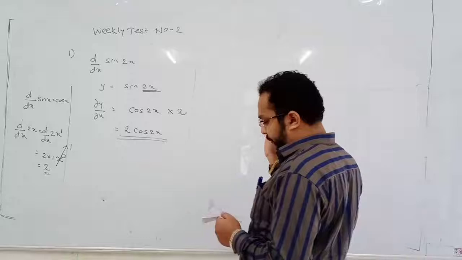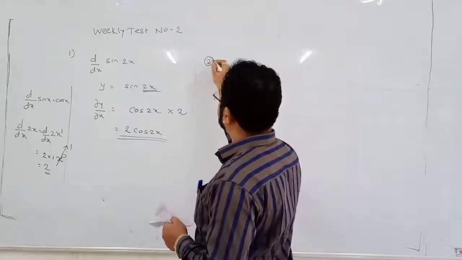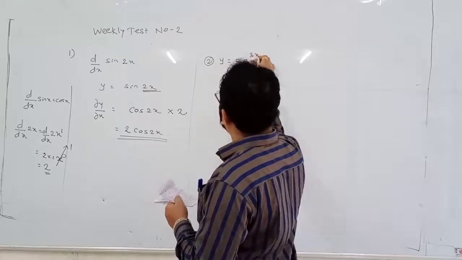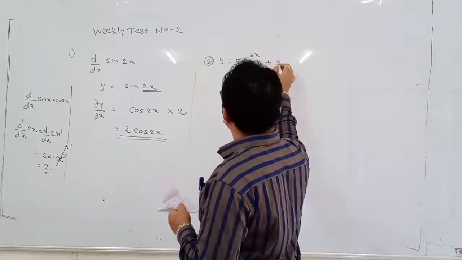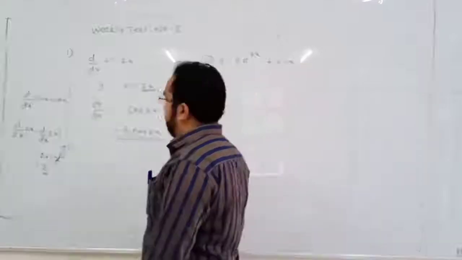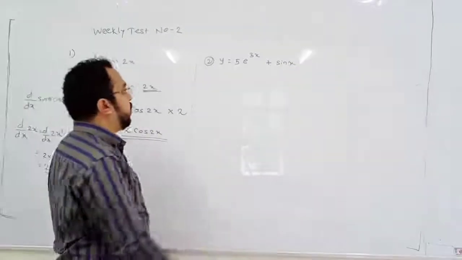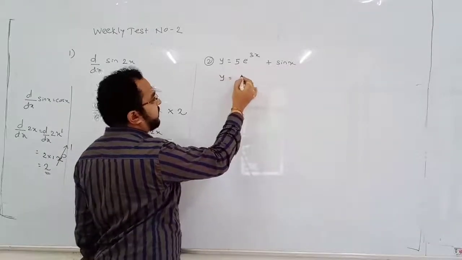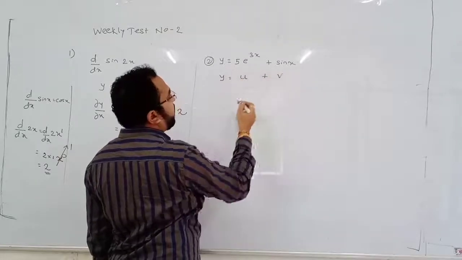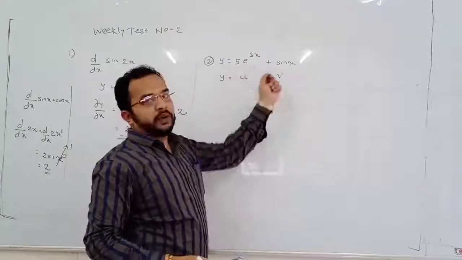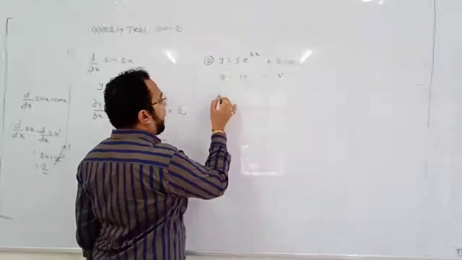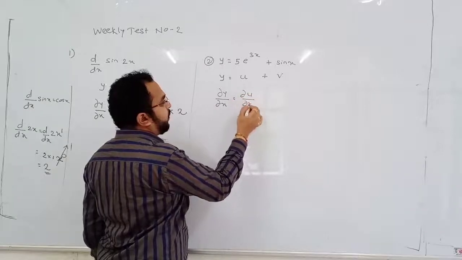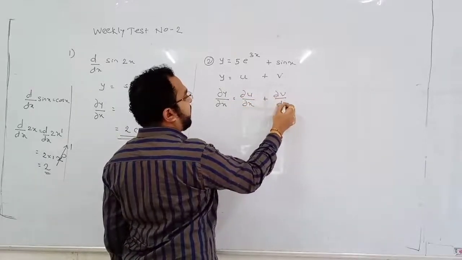Next question, question number 2. Y is equal to 5 e to the power 3x plus sin x. Again, see here, y is a sum of two functions. So we can say y is equal to u plus v. This is u, this is v. So we can easily say differentiation of y is equal to differentiation of u plus differentiation of v.